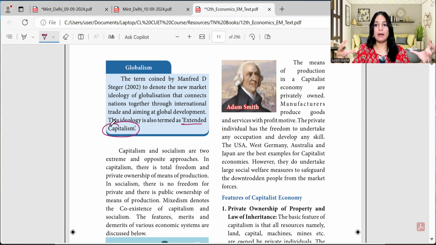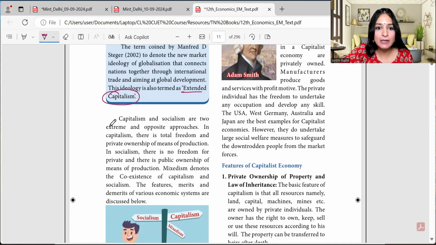So capitalism was happening in a particular area, that is, how institutes and individuals are connected, who's dominating, who's concerned about whom, like whether institutes are concerned about the society or about their own profit. So those were the different kinds of systems we were talking about in a particular area. But once we opened our economies and got connected to the world, when we are talking of the globalism part, every country is focusing on their own benefit. So then we call it extended capitalism as well.